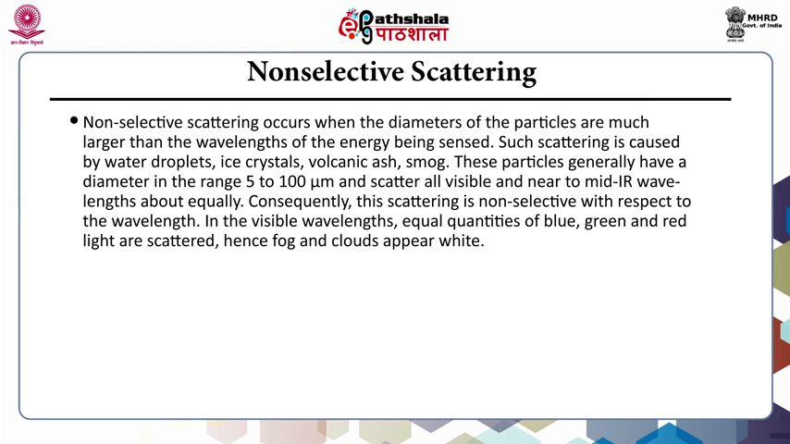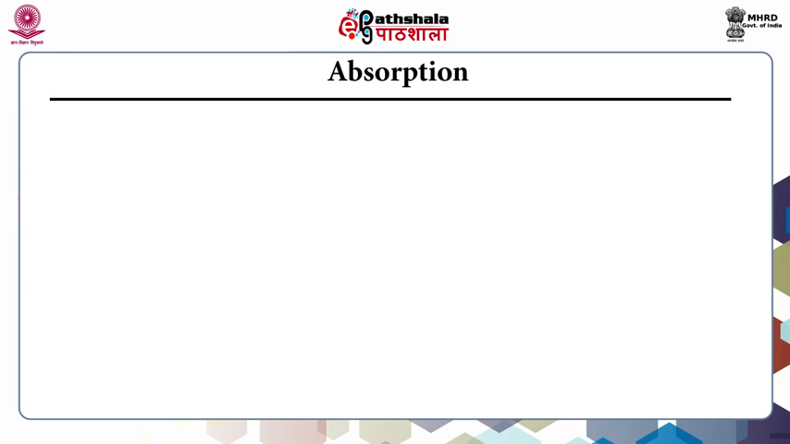Such scattering is caused by water droplets, ice crystals, volcanic ash, and smoke. These particles generally have a diameter in the range 5 to 100 micrometer and scatter all visible and near to mid-IR wavelengths about equally. Consequently, this scattering is non-selective with respect to the wavelength. In the visible wavelengths, equal quantities of blue, green, and red light are scattered. Hence, fog and clouds appear white. Second one is the absorption.